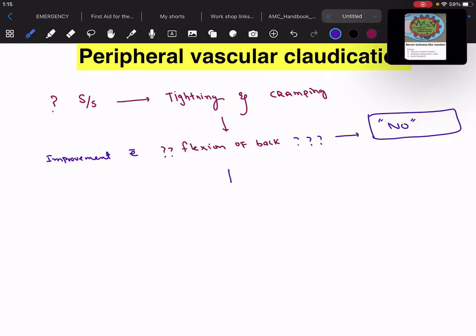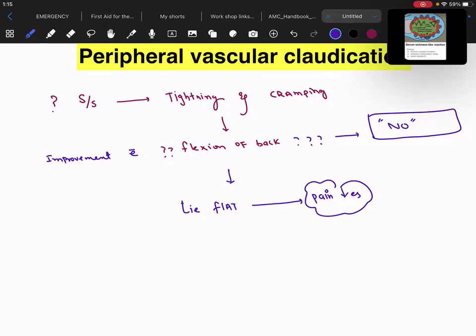But remember one thing, you will ask, what is the factor with which the pain is relieved? And he will tell you, doctor, whenever I lie flat, the pain decreases.